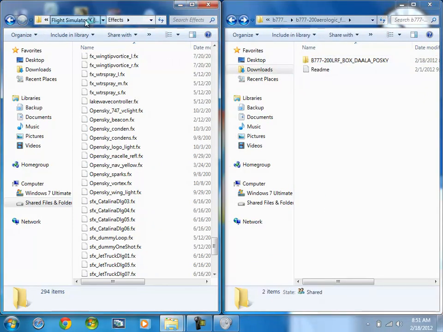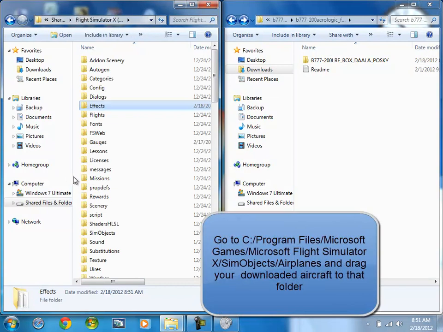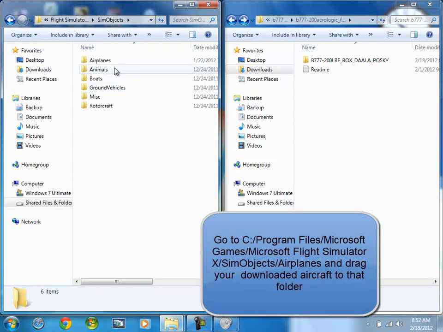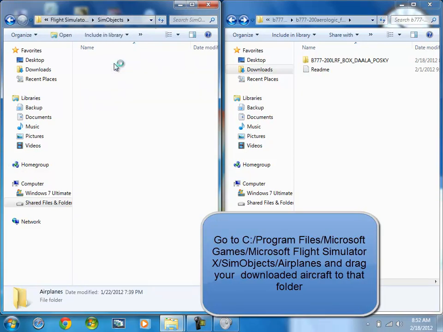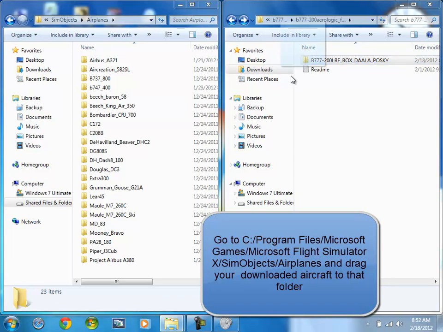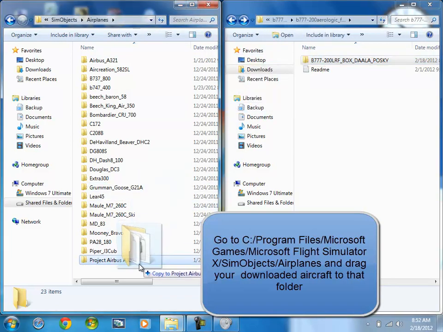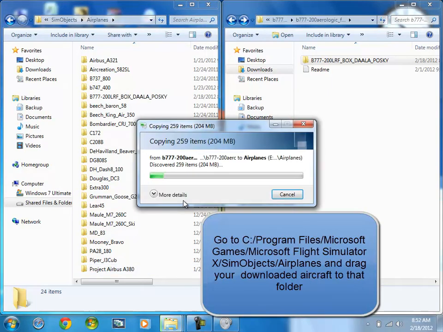Go to your flight simulator folder again, go to SimObjects, Airplanes, drag the 777 folder over to this, copy to Airplanes, and it's now copying. Then just wait.